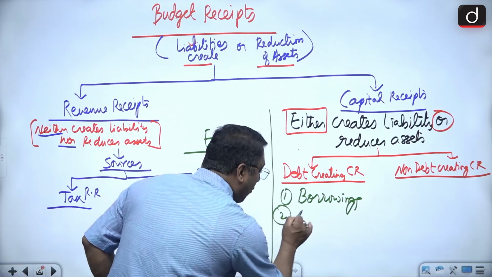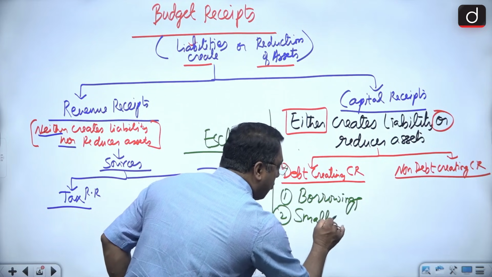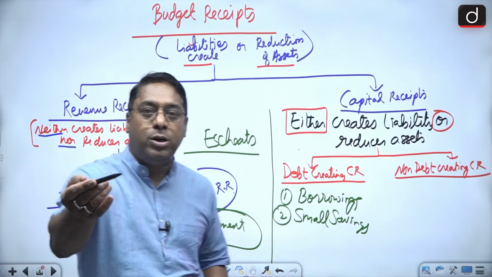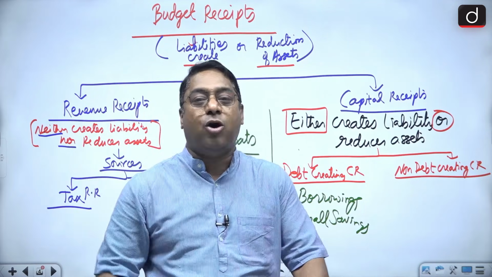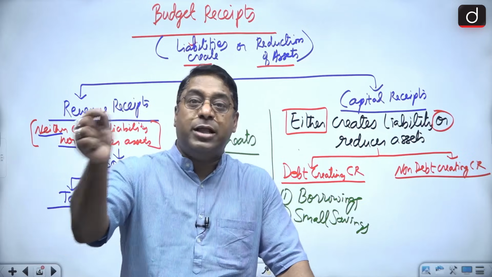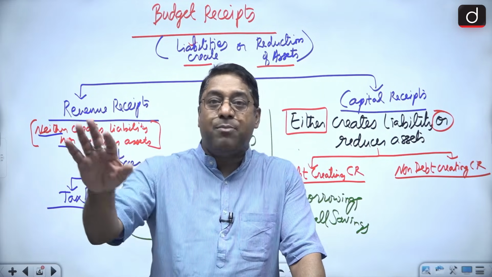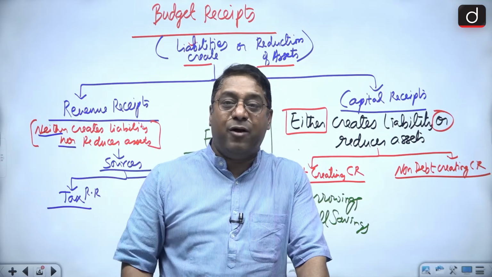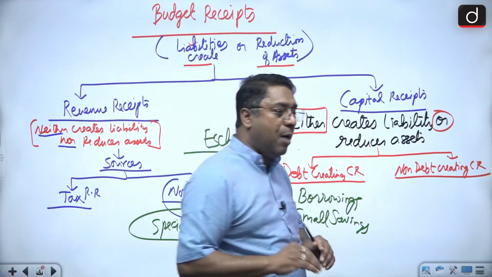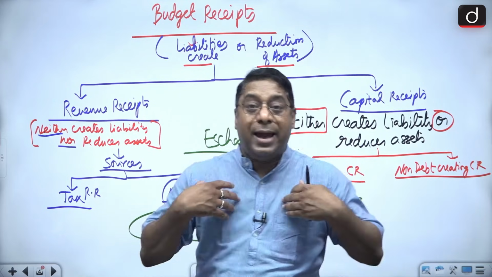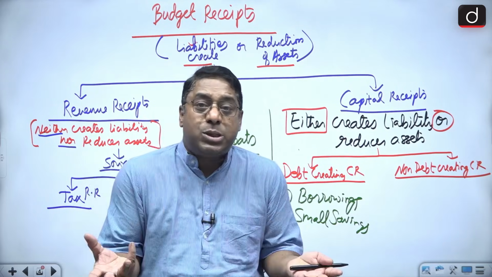In the same way, one more I can say, that is small savings. We all know as households, we do small savings with the government. Even the firms do small savings with the government. All of you know that there is a money market where savings are there, where the companies invest money with the government. Now we as households, where do we do savings?